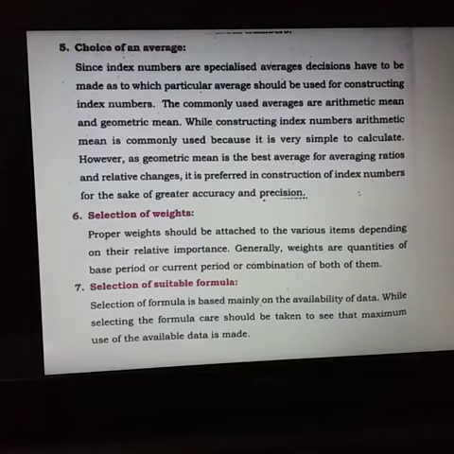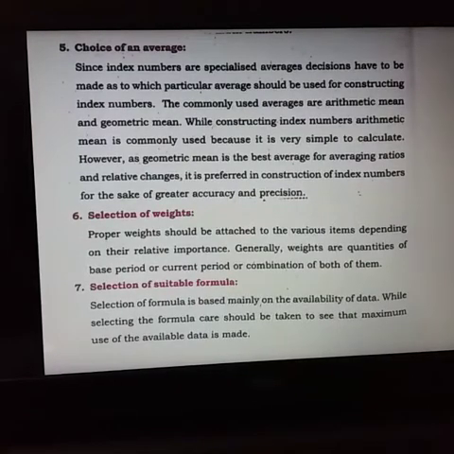The next step for construction of index number is selection of weights. Proper weights should be attached to the various items depending on their relative importance. Generally, weights are quantities of base period or current period or combination of both of them.